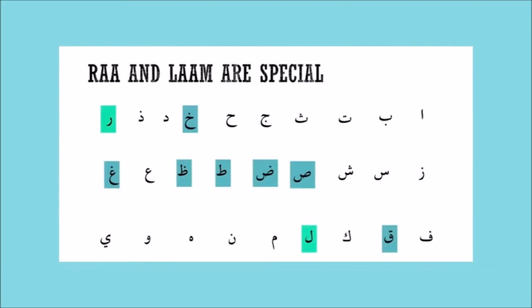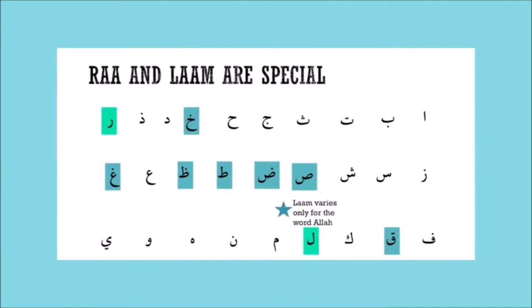There are 2 exceptions to this rule: the letters Ra and Lam, which only vary for the word Allah. All the other letters are light letters.